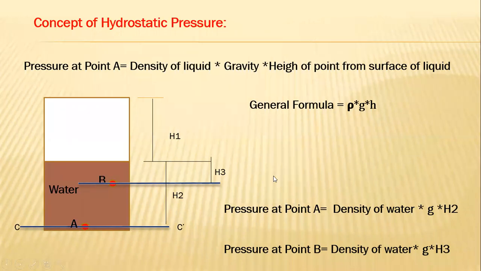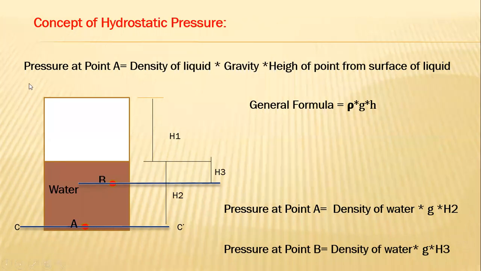H2. H2 is the distance from the surface of water to water molecule A, and pressure at any point is equal to density of the liquid times gravity times height of the point from the surface of liquid.